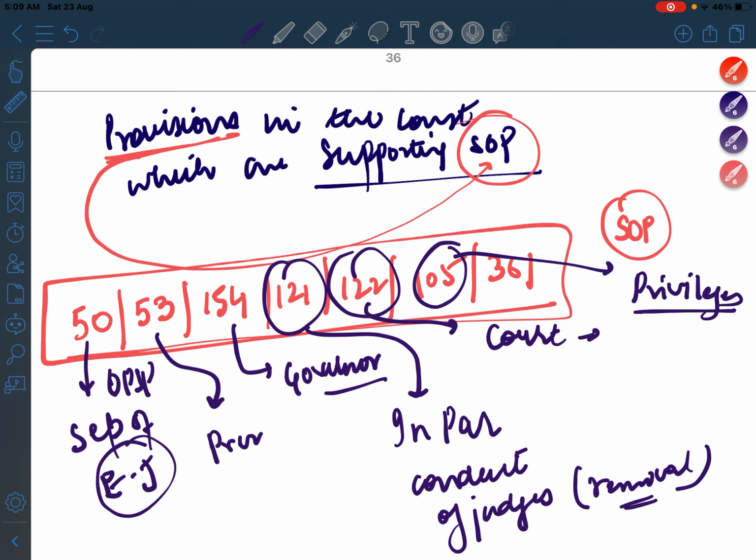Only things are being done in their name, rather the decisions are taken on the advice of the Council of Ministers, and thus they cannot be called in a court, because they are just doing, rather the decisions in the backdrop are being taken by the Council of Ministers. Okay, so these are the provisions which reflect separation of power.